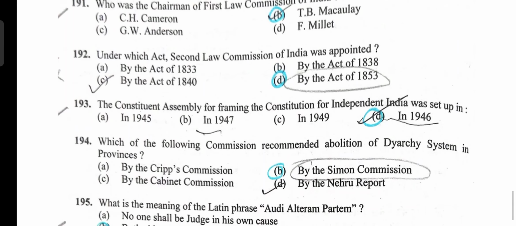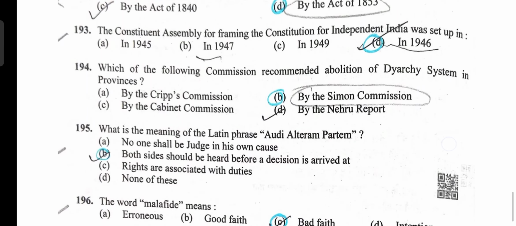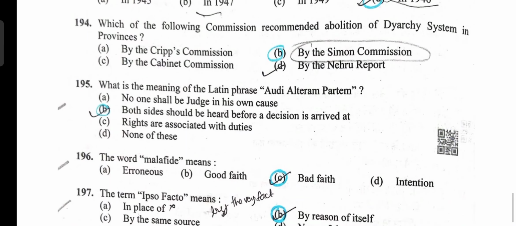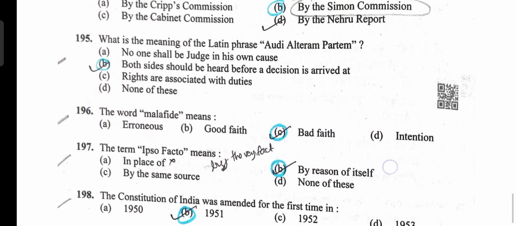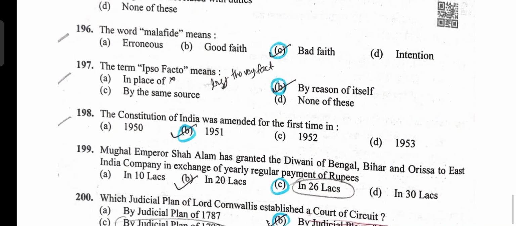Option D is correct. Constituent Assembly for framing Constitution was set up in 1946. Option D is correct. Which of the following commissions recommended abolition of diarchy system in provinces? So Simon Commission. Option B is the correct answer. What is the meaning of Latin phrase audi alteram partem? Option B, both sides should be heard before a final decision is arrived at, is the correct answer. The word malefied means bad fate. Option C is correct. Ipso facto means by reason of itself.